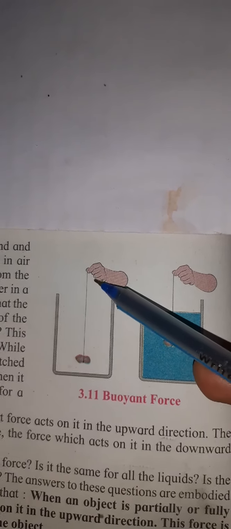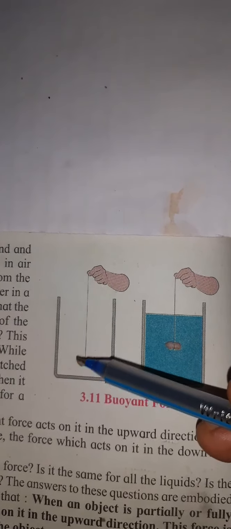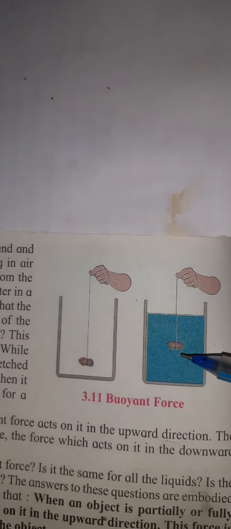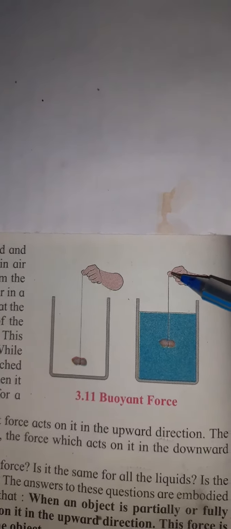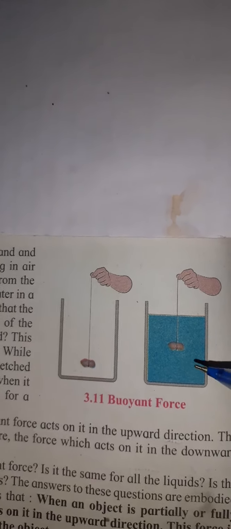The same stone and the same rubber band: first you hold it here and observe the length, and then with the same rubber band and stone, you put it in the water. Once the stone and the rubber band come in contact with the water, the length of the rubber band becomes a little less. Why does this happen?